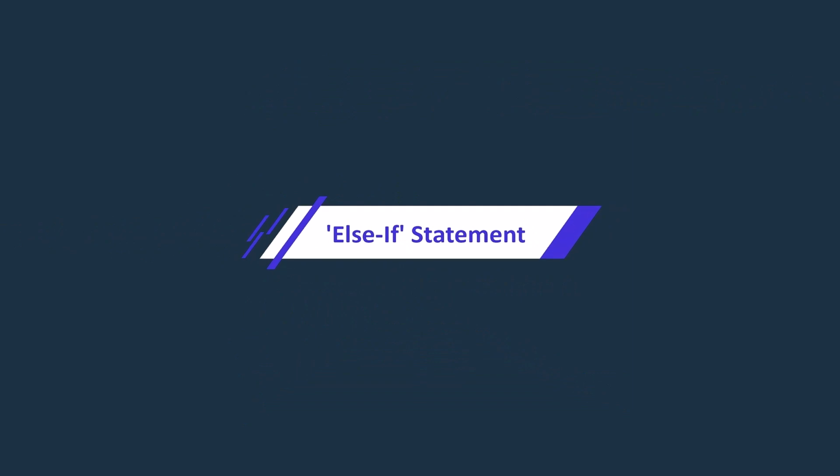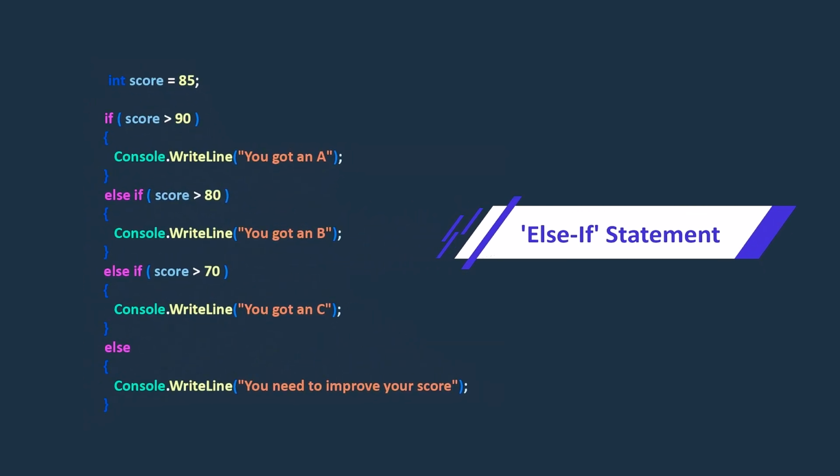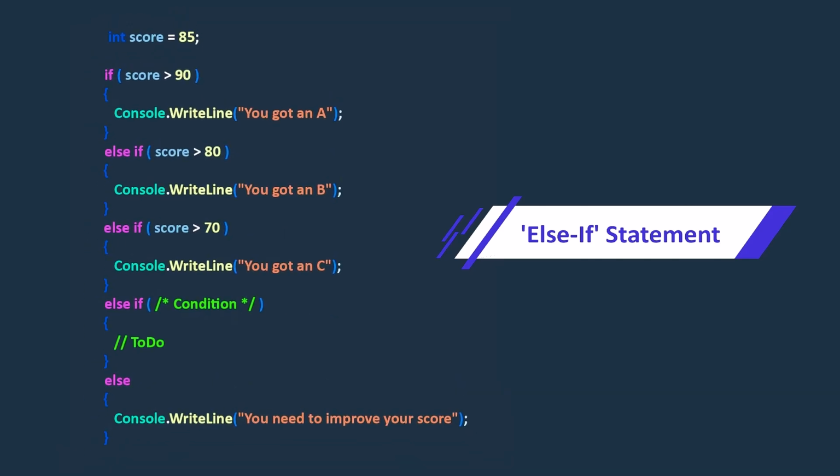Okay, the else if statement allows us to test multiple conditions sequentially. It offers flexibility in handling different scenarios. For example, here, we evaluate the variable score against multiple conditions. Depending on the score, different messages will be displayed. As you can see, we have the flexibility to handle a wide range of scenarios by adding as many conditions as needed.